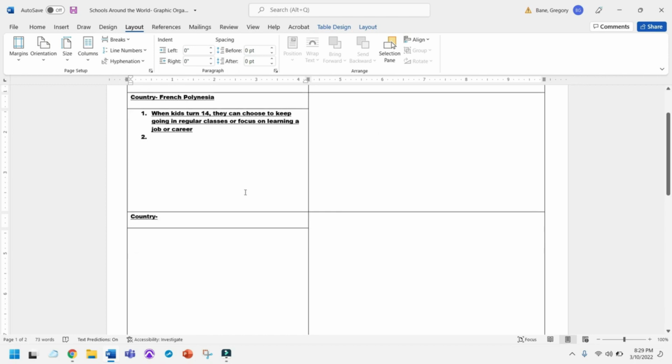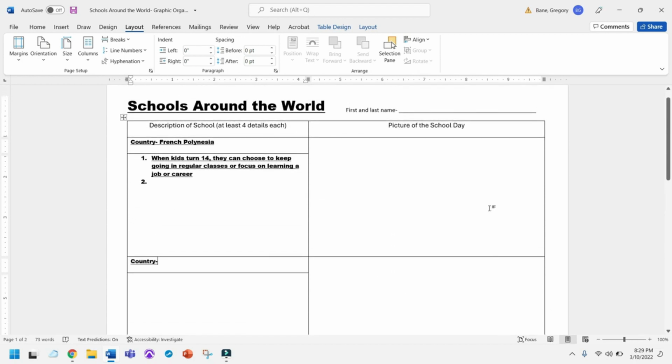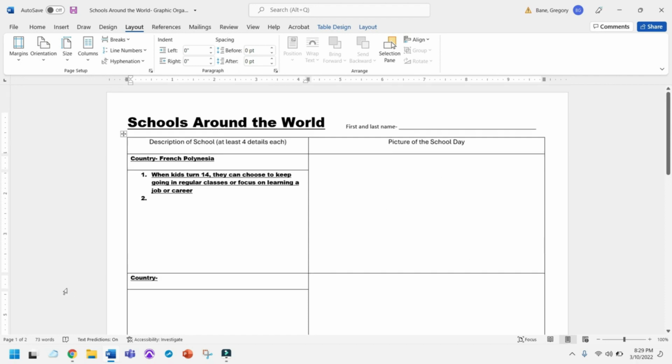You could do it where you get all the facts first, or you could do it where you get the facts and then the picture, facts, then the picture, whatever you want to do. Just obviously make sure that you're focused on getting good, interesting information and then trying to find a way to draw it into pictures. Okay, so that's basically the assignment. I think it's pretty clear, but if you have any questions after watching this entire video, if you have any questions that aren't explained in the video, just raise your hand, swing by my desk, ask me, and I will get you straight. So, good luck.